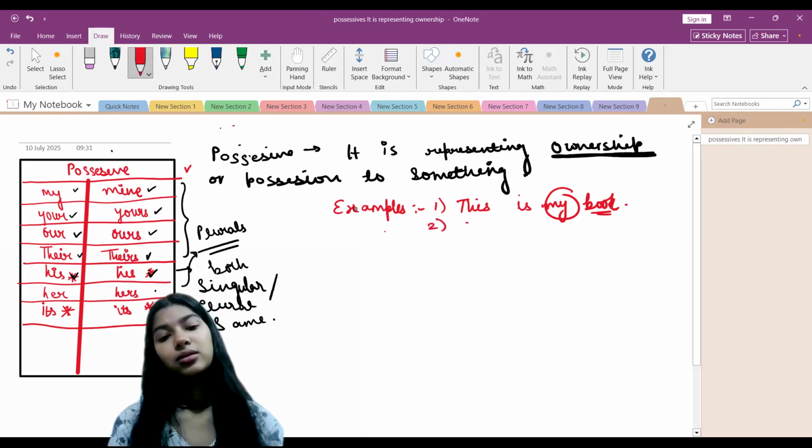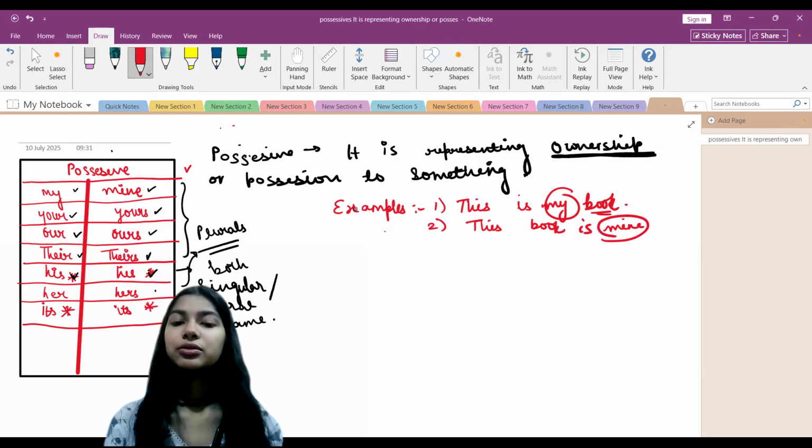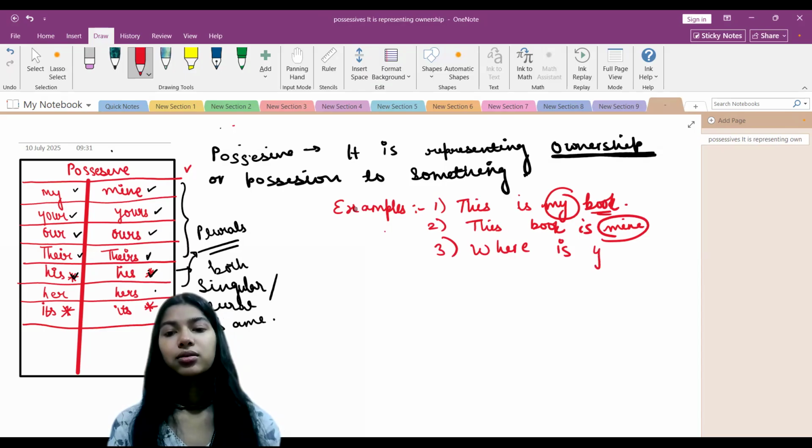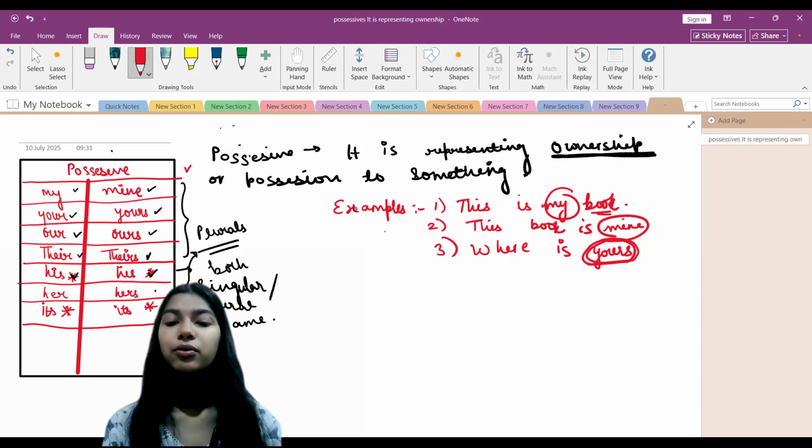Next one: we can also say this book is mine. The word mine over here is the possessive pronoun. Where is yours?